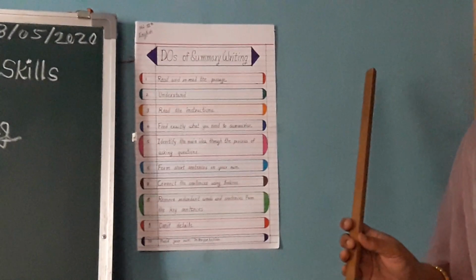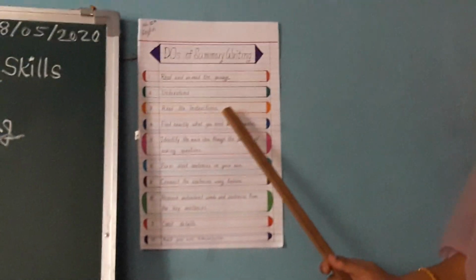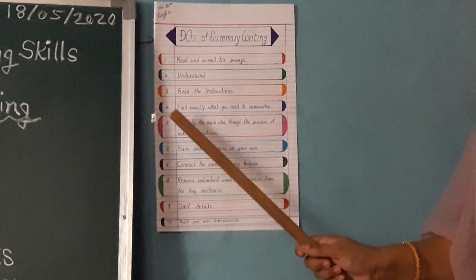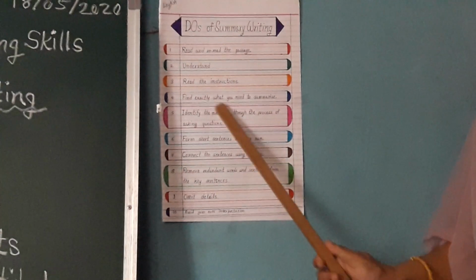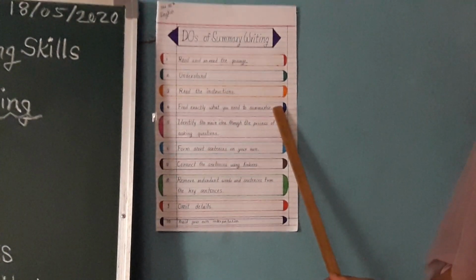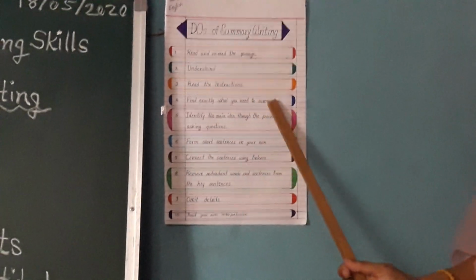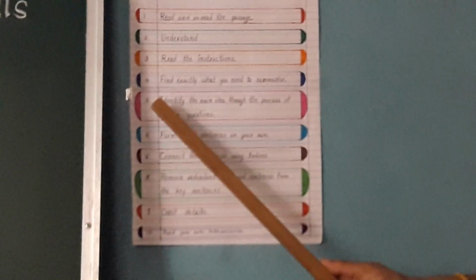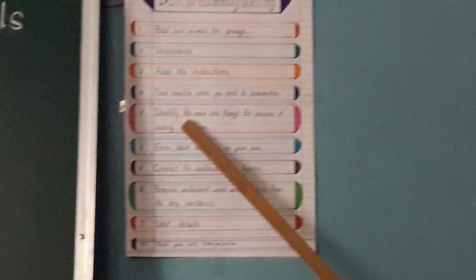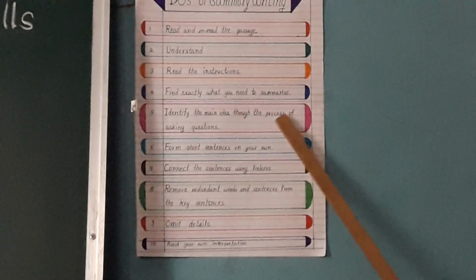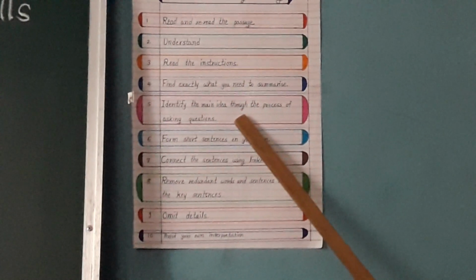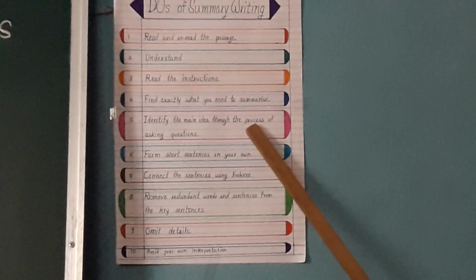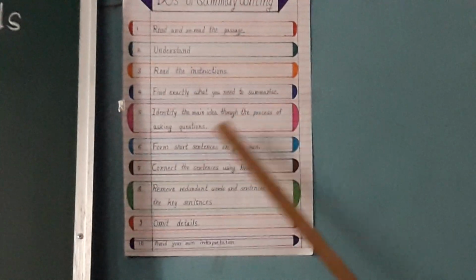Before writing summary, you must be aware of the instructions given in that activity. Then number 4, find exactly what you need to summarize. Your concentration will be exactly on the part which you have to summarize. Number 5, identify the main idea through the process of asking questions. You have to form your own questions for summary writing, and then it will be done.